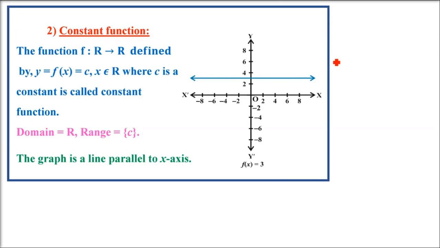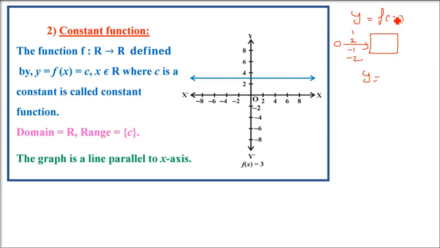Constant function. The name itself suggests it's constant, never changing. So we have a function y equals f(x). This is the formulation of a function. So in this function machine, if we pass anything at all, 1, 2, 3, -1, -2, -1/2.